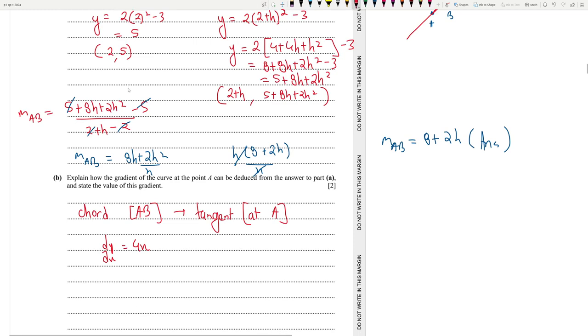We input the x coordinate of A, which is 2, because it is at A. So dy by dx will be 4 times 2, which is 8. That is the answer. So you essentially need to state that the chord AB is the tangent at A, and when you apply that, you end up with 8.